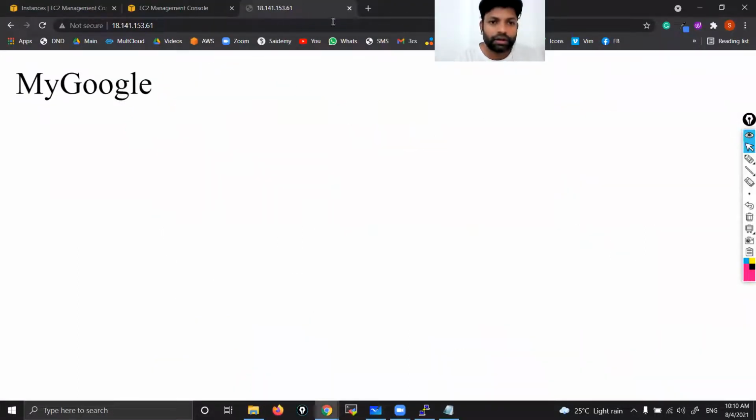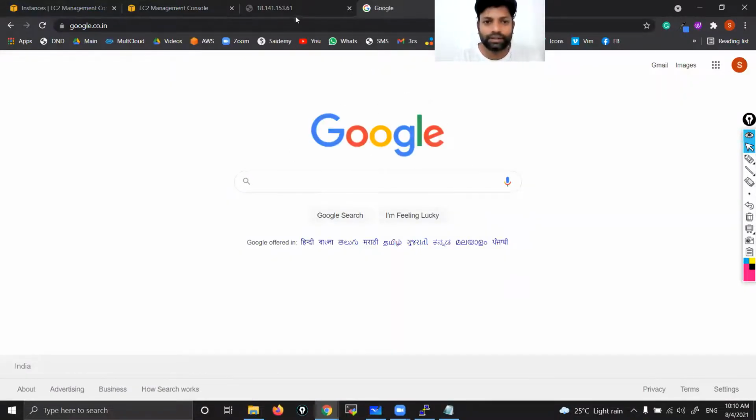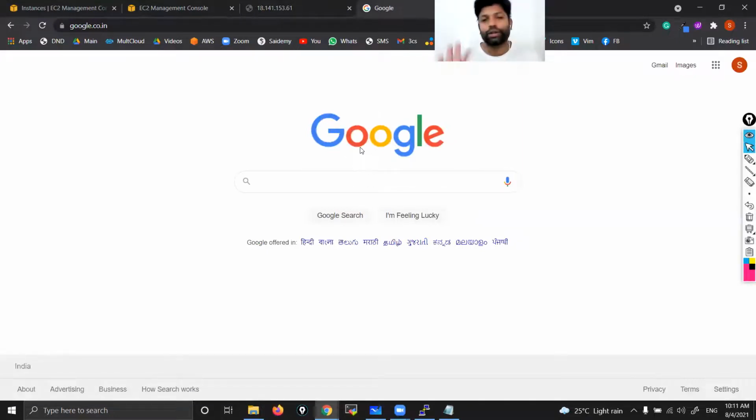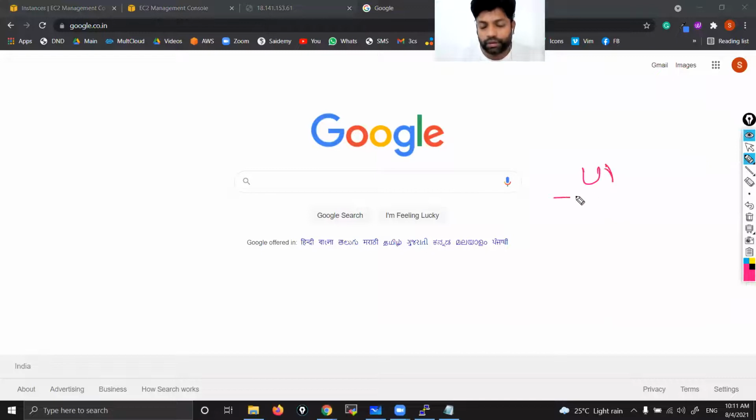This is my Google. This is Google's Google. You can see color, some images and all, right? Those will be taken care of by the UI team, those who are good at designing websites. They write the code in HTML, CSS, some other languages, they will create that file, and they will give that file to the DevOps units.